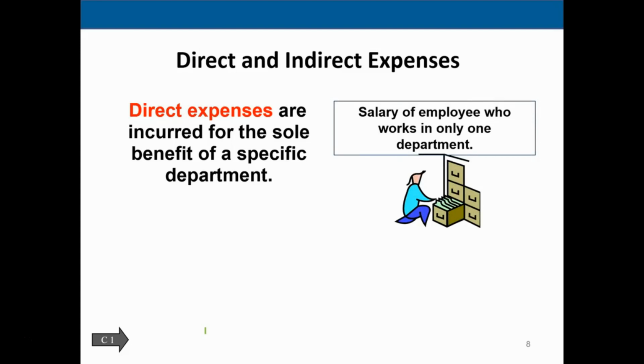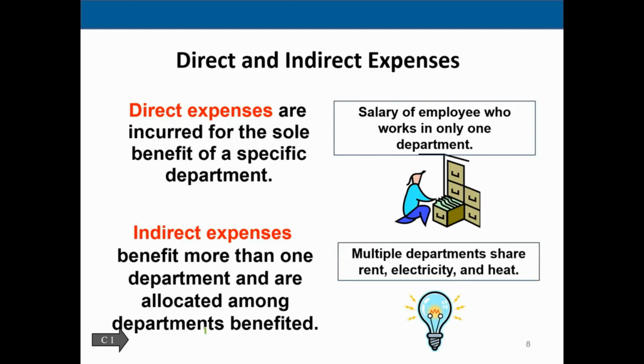So direct costs are very easy for us to allocate to a particular department. We're just saying that individual works for this particular department. If they're in the beverage department, we're applying all their salary to the beverage department. But of course, we're going to have a lot of things that overlap, where we're going to have to try to figure out how we are going to apply this cost out. For example, those would be called indirect expenses, which benefit more than one department and are allocated among the departments that benefit.